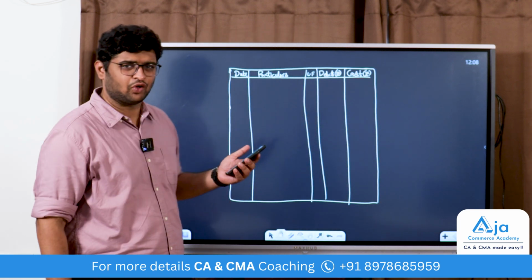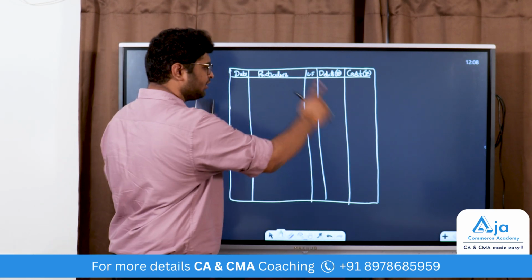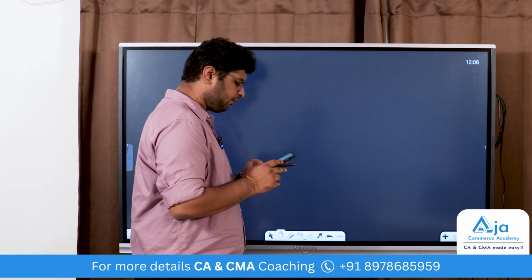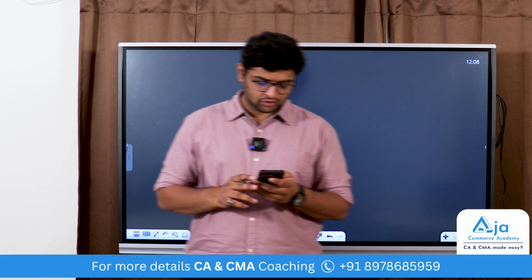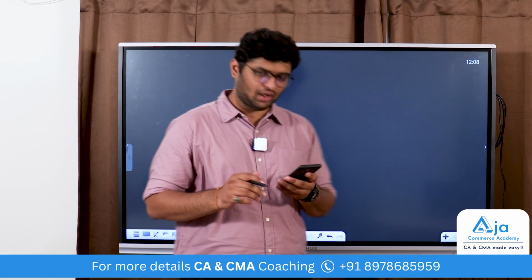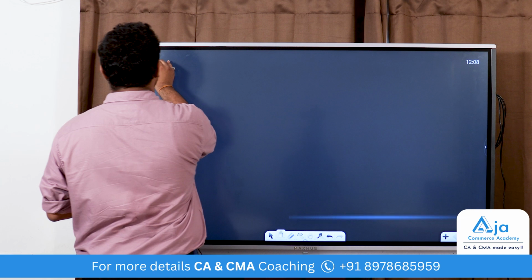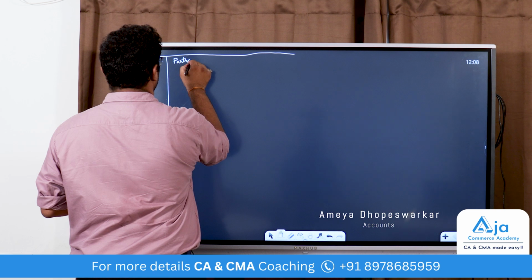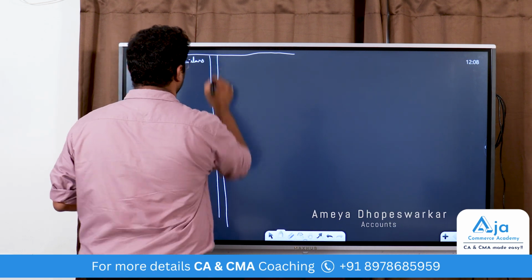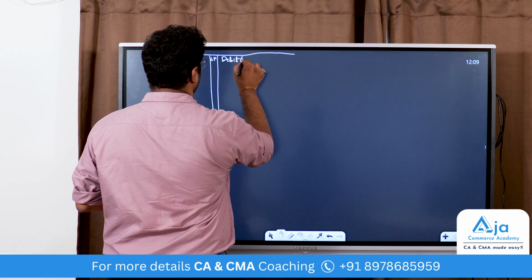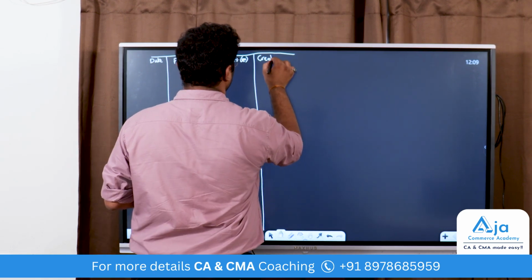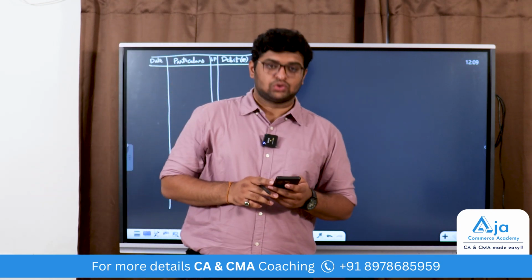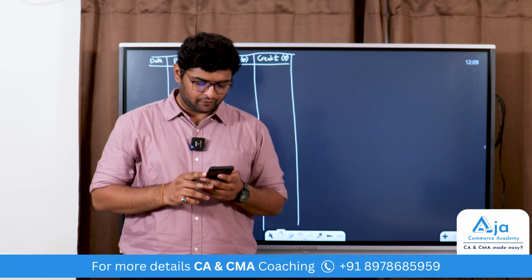So this is the basic pro forma of a journal. You draw this table, and in this table you enter your journal entries. So when you come to illustration 5, let's go to the transactions. And draw, first of all, draw a pro forma.